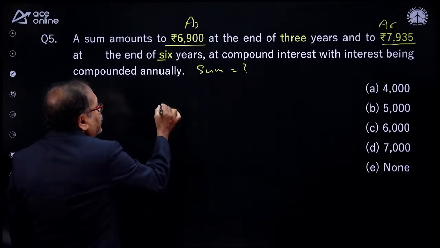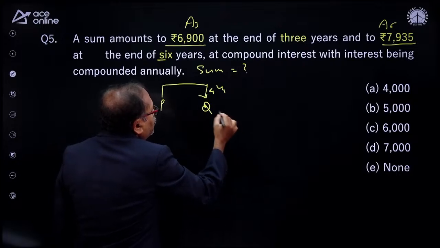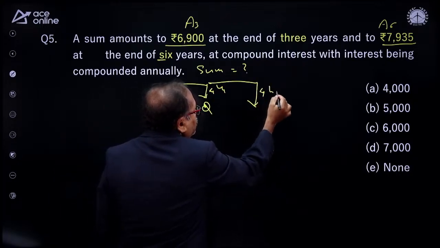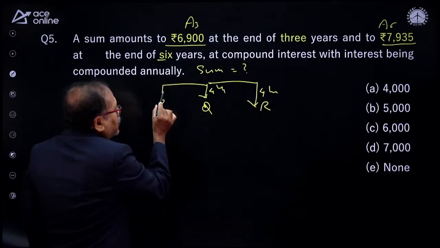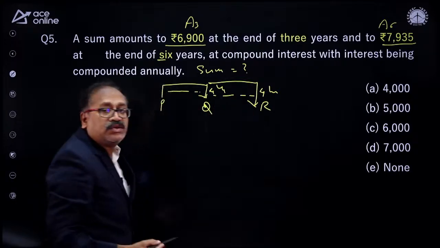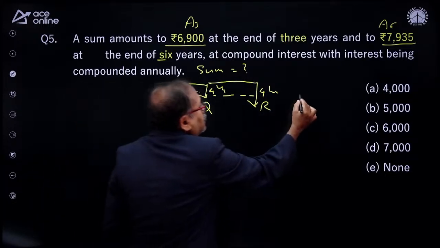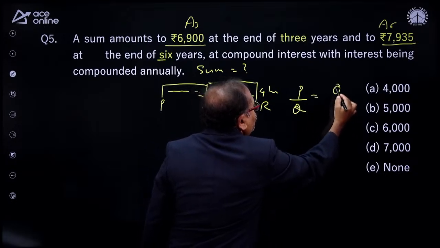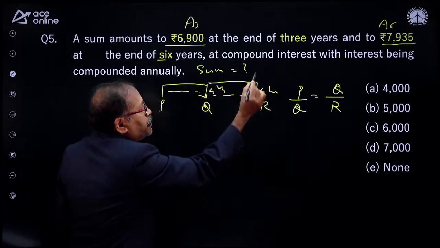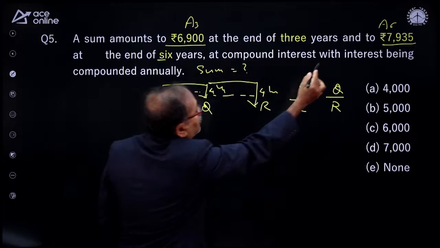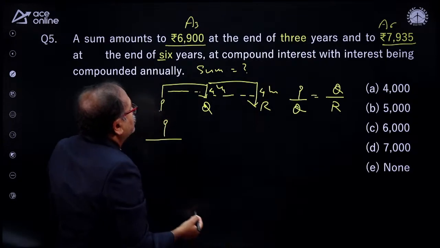So here, if it is P, and after 4 years it becomes Q, and after another 4 years, that means total 8 years, it becomes R, then the gap from here to here is 4 years, from here to here is also 4 years. That means P, Q and R will be in the geometric progression. That means P by Q will be equal to Q by R. They will be in proportion. So now find it out. I don't know what P is here. So let's write down P by the amount after 3 years.